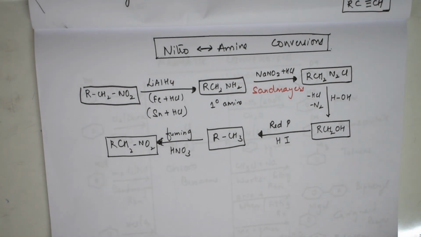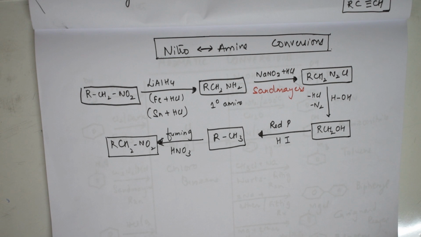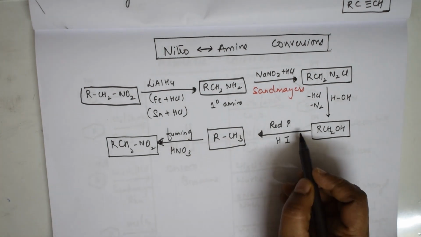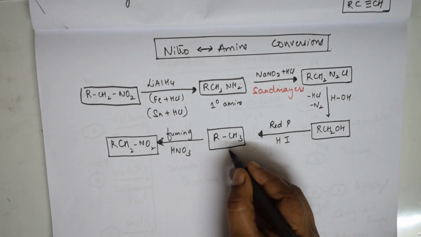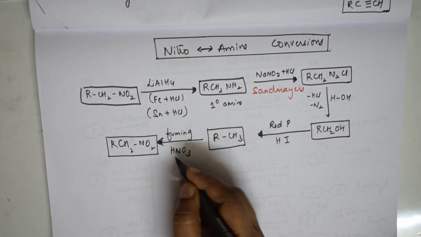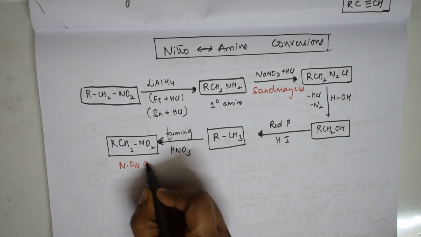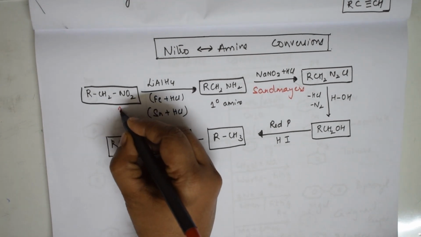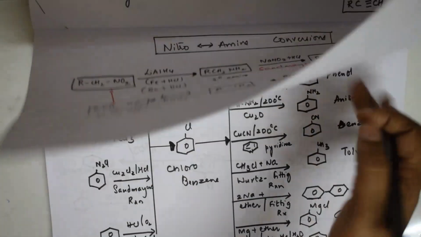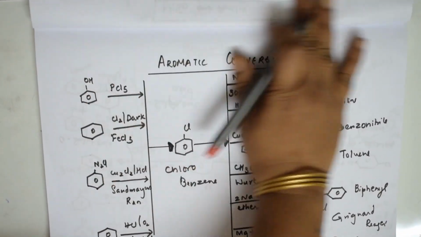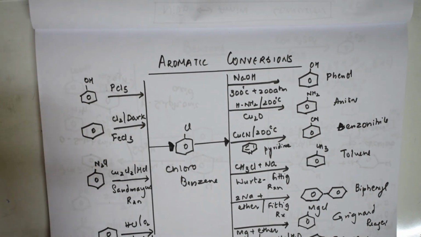Next, in the presence of red phosphorus, HI. Red phosphorus is used with bromine, PBr3 or PI3 in that way. In that case, red phosphorus will be used to convert alcohols to hydrocarbons. Further, when you use fuming nitric acid, you get nitroalkane. So you're getting back your nitroalkane, same thing. See here, both are similar. This is your nitro conversions. So acids are over, alcohols are over, aldehydes are over, alkyl halides are over, and your amines are also over.